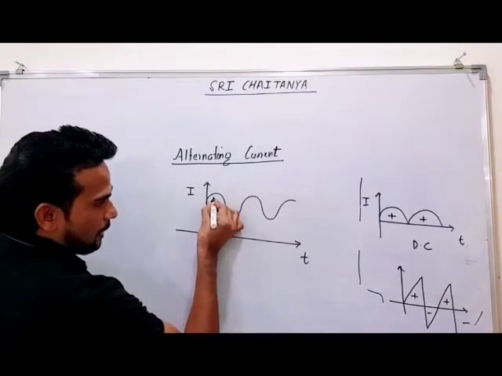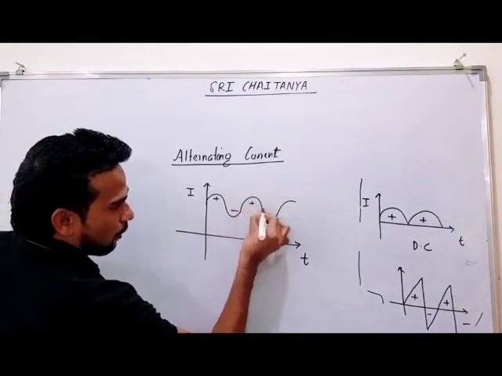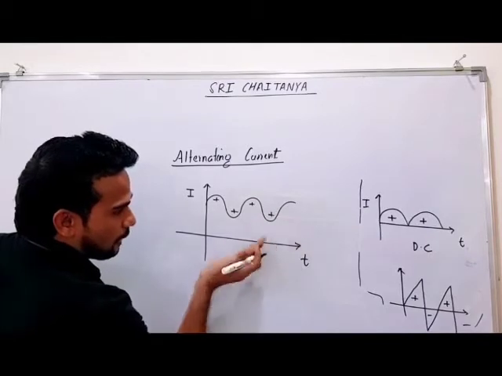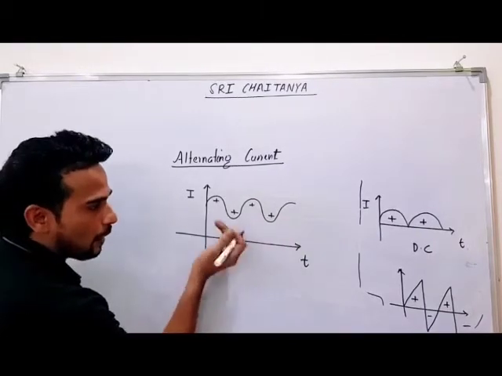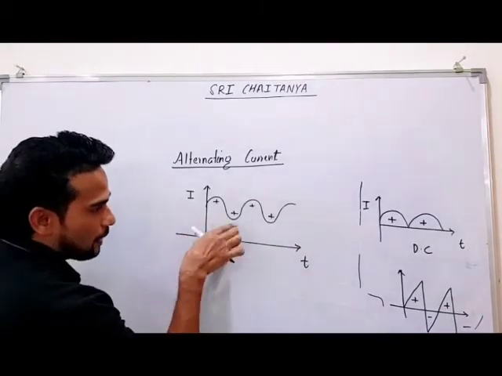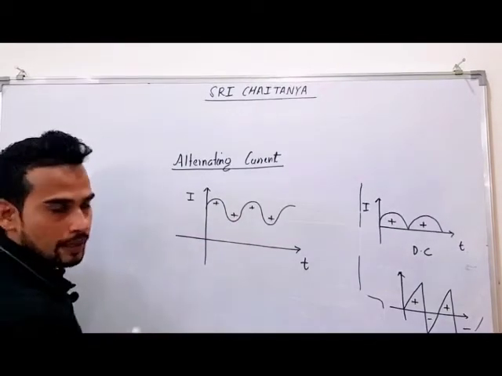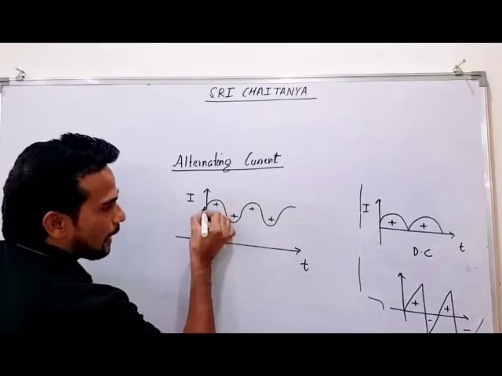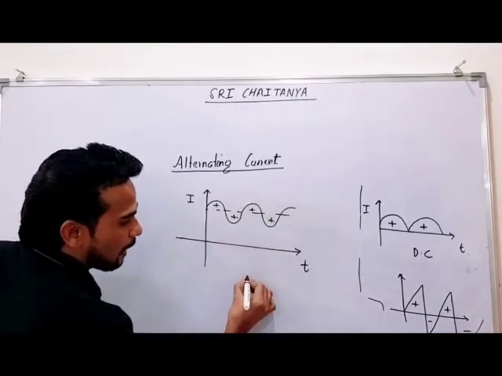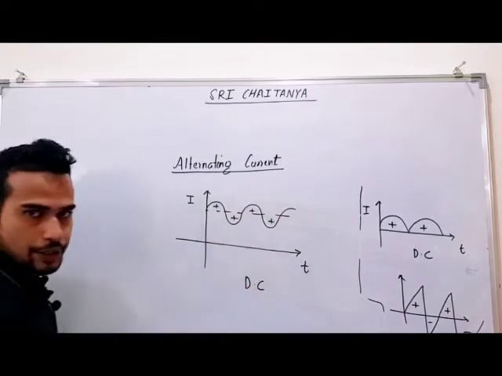Because still every time its value is positive only. If you see everywhere, nowhere does it cross this axis. Nowhere is it negative. Again, every time it is changing its value, but its direction is not changing. That means the value is always positive. That means again this will be your DC current.